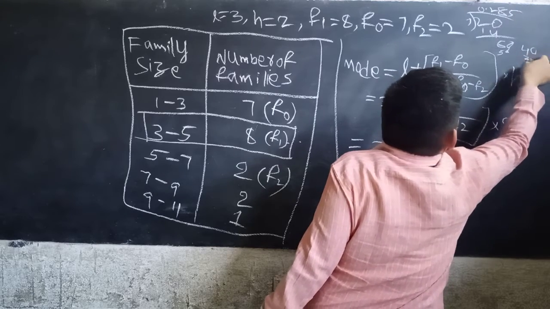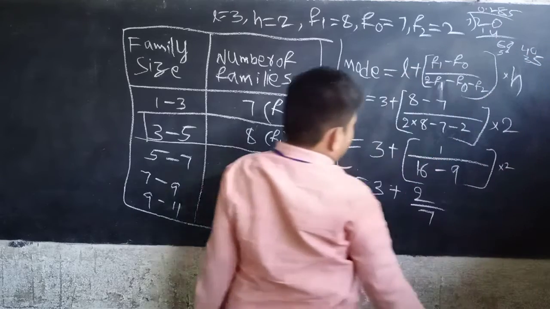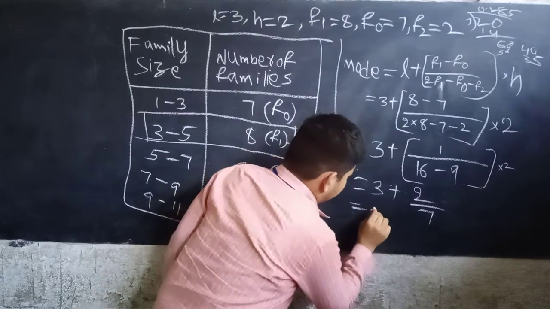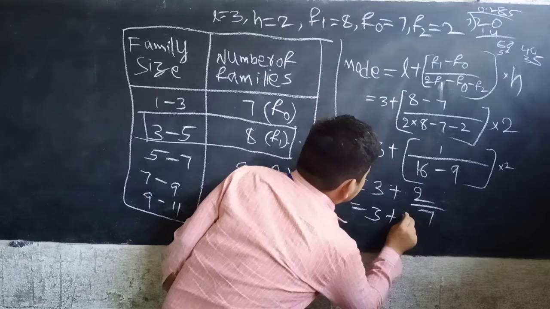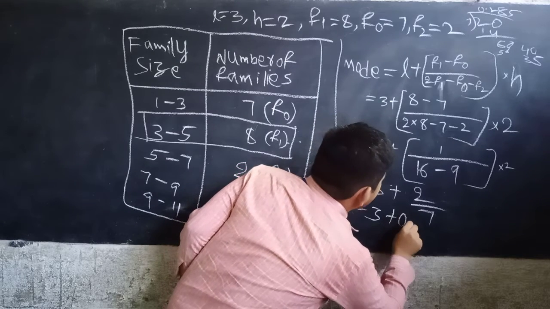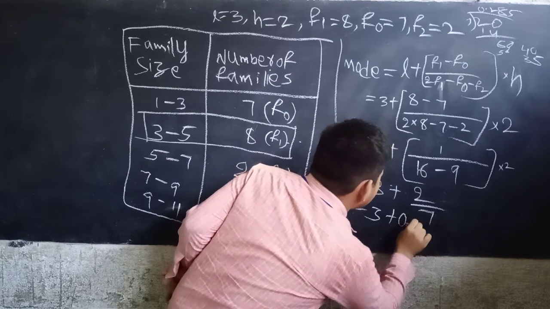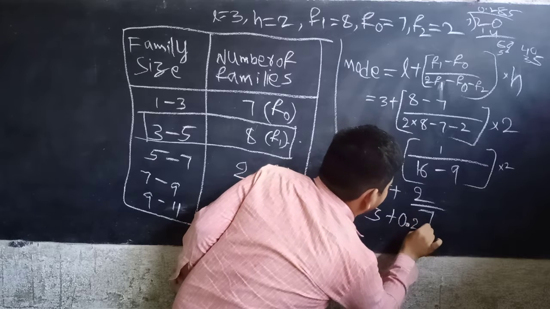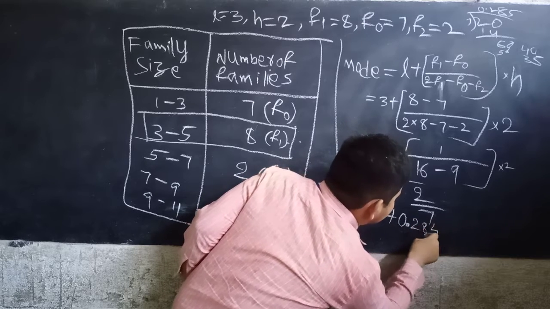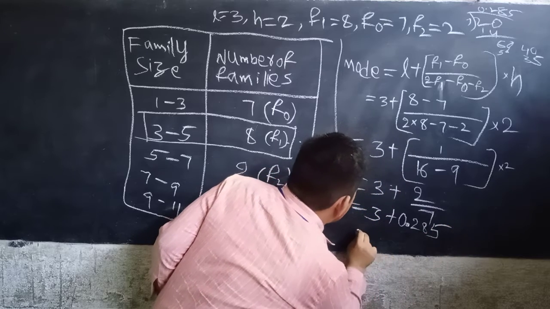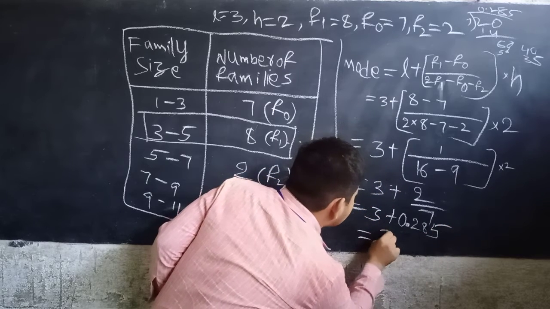Sorry, it is a repeating decimal, so the approximation is 0.285. That is nothing but equal to 3.285.